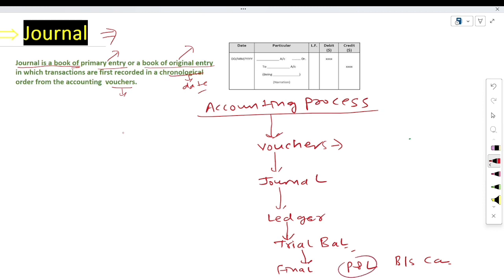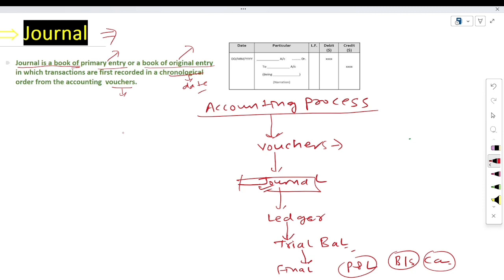From there we can understand how much profit we are earning, what is the financial position of our business, and what is the inflow and outflow of cash in our business. So these are the accounting processes through which we will do the accounting activities. Today we will understand this topic.